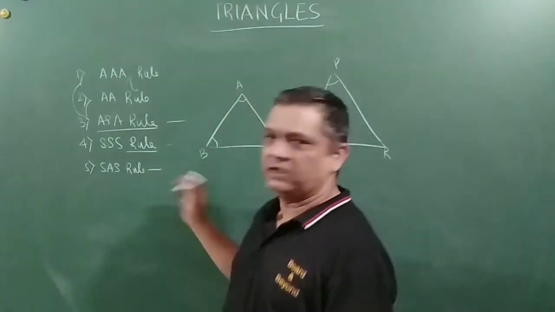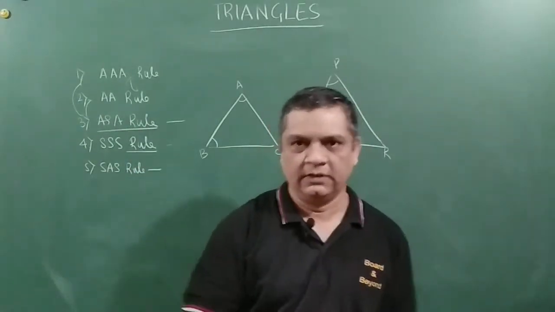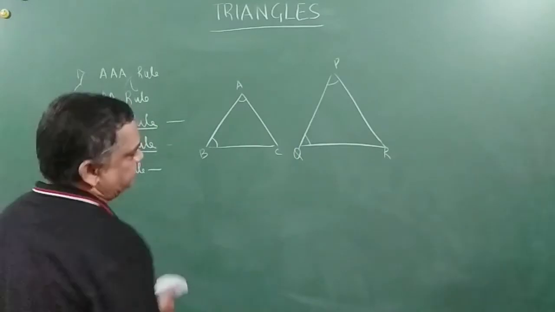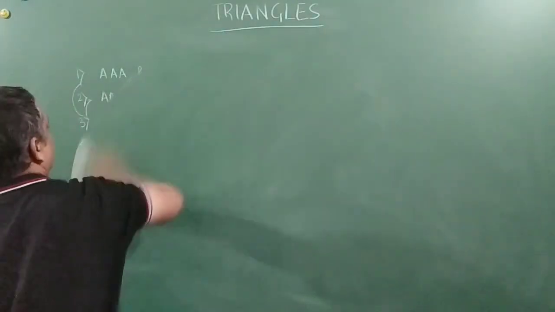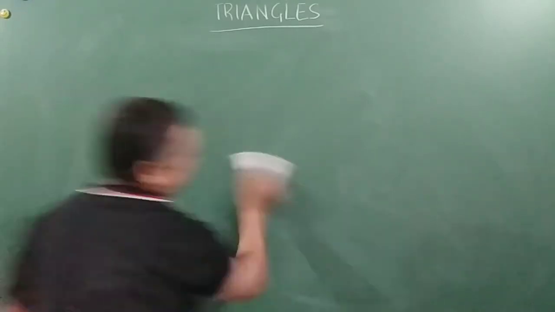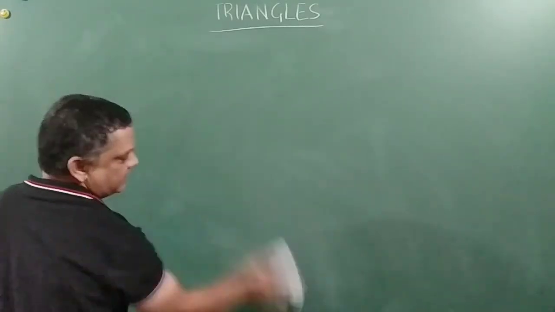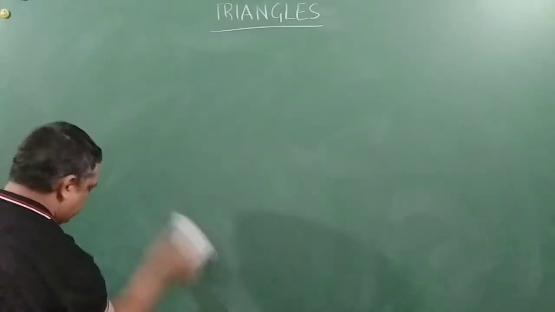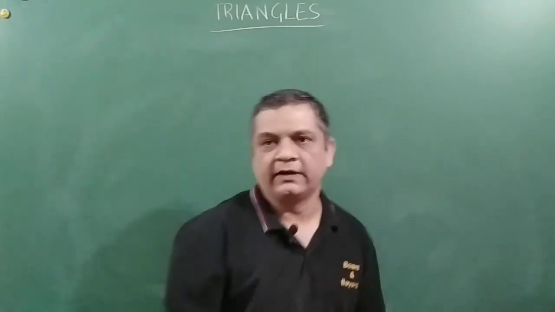So the SAS rule, just now I explained by mistake under this heading. Sorry. Okay, let's move forward. This was about similarity of two triangles, right? Now, having understood the similarity of two triangles, let us take up a few problems from your textbooks and then move forward.